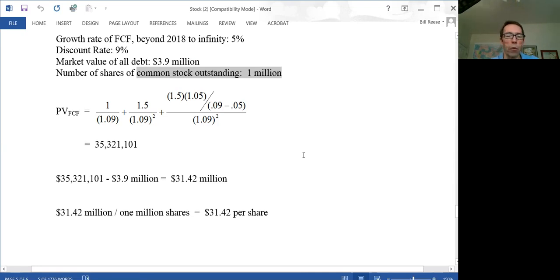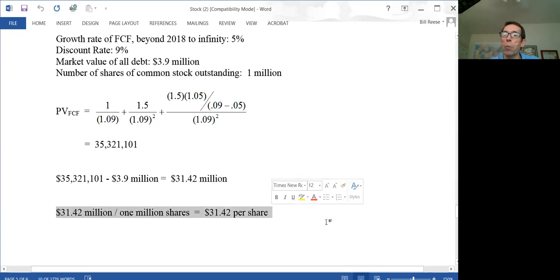We're not going to worry about preferred stock. And so we take that market value divided by the number of shares outstanding, and that's going to give us the price per share. So now we have what we believe should be the price per share of the stock based upon discounting not dividends, but discounting free cash flow.